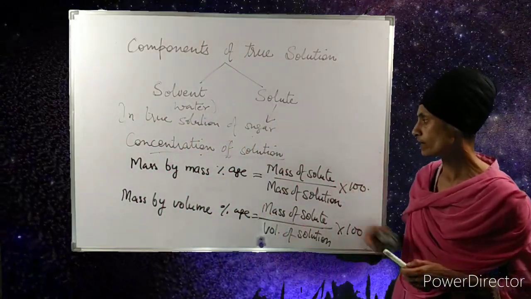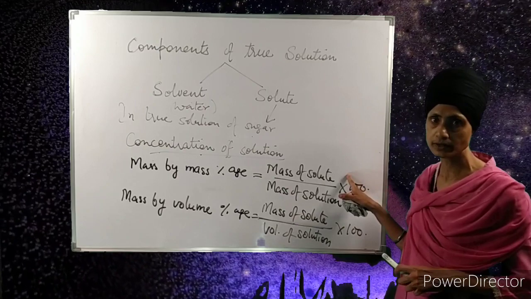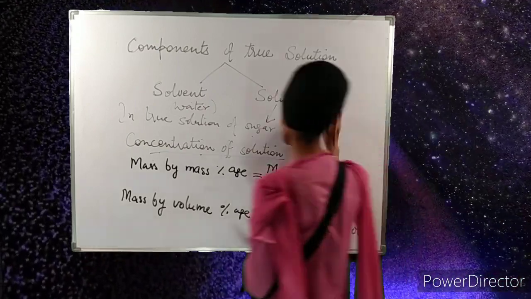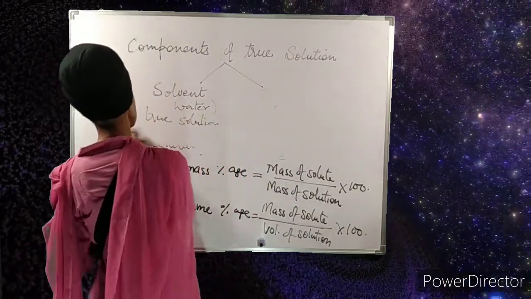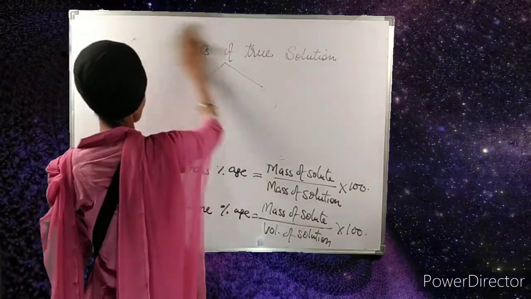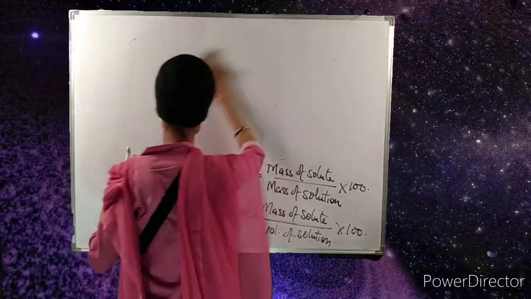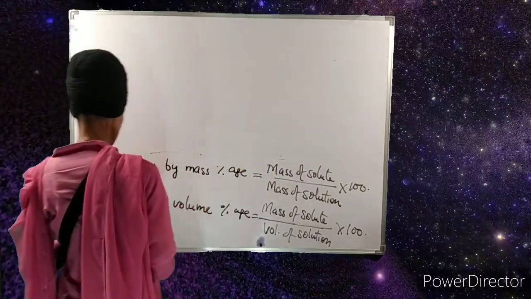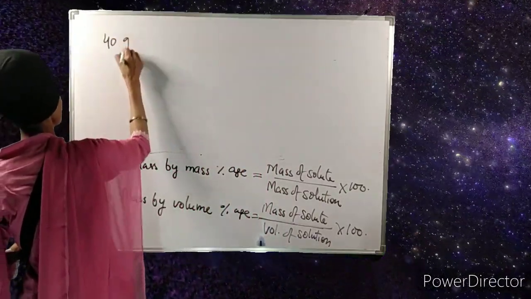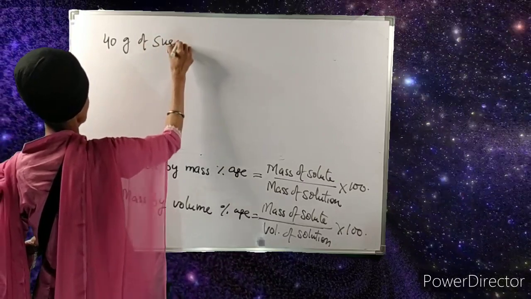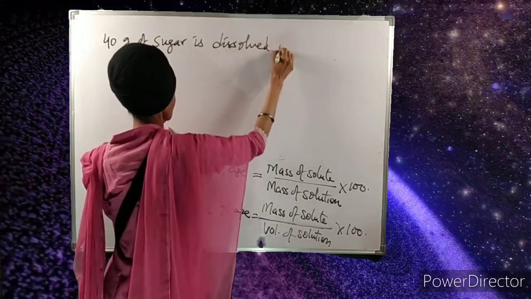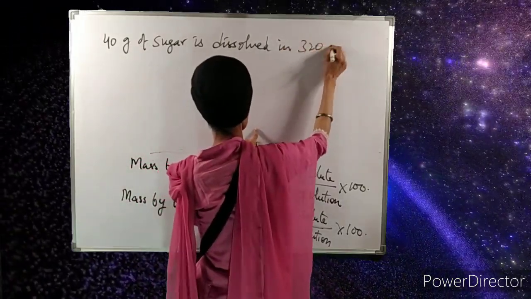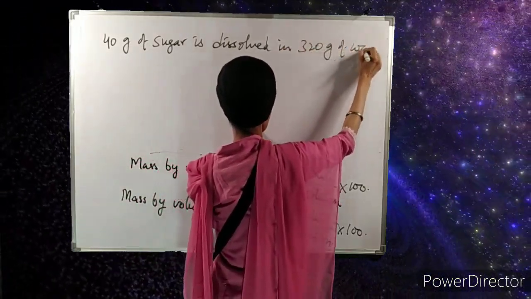We will do one numerical based upon the first method. Let us write the statement of it. Say 40 gram of sugar is dissolved in 320 gram of water.